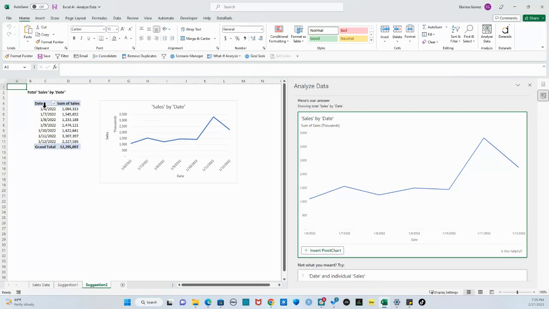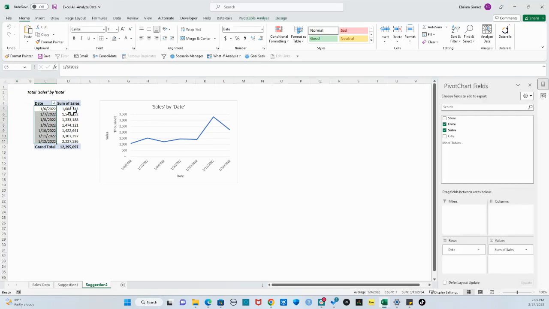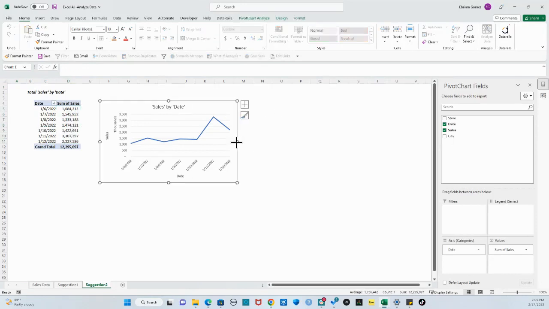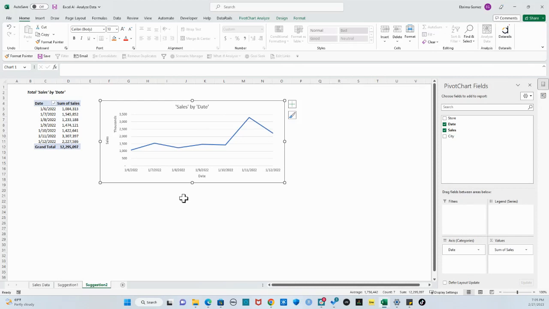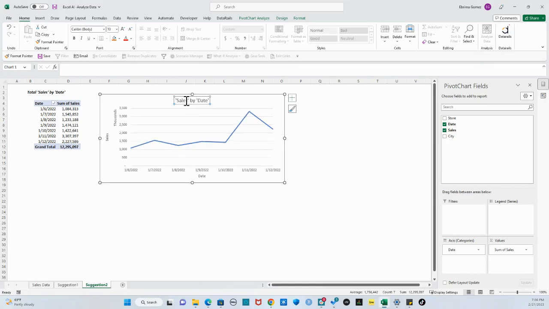So we have over here the dates and here we have the sales, and that's what's used to plot this chart. So we can decide to expand that a little bit to clean up the chart a little bit. So here's sales on this axis and date on this axis, and then you could see the trend of sales without having to do anything. So basically that's a clean chart that you could literally just share with the team. And let's just bold that. Let's make this a little bit prettier. Let's do that. Just some quick edits. And here you go.